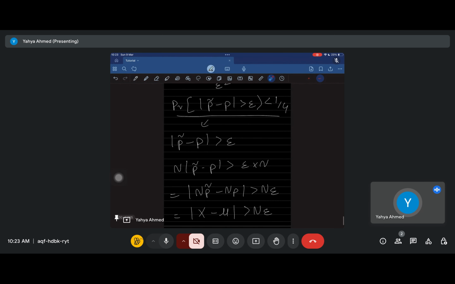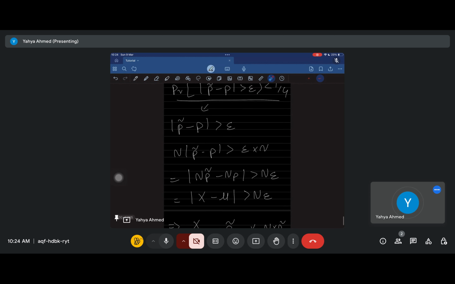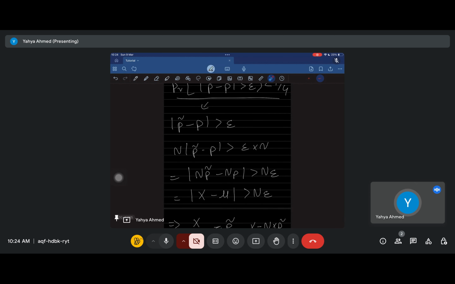The first thing we're going to do is look at what the event being claimed is. They said that the distance of p bar from p had to be greater than e, some threshold. We're just going to rewrite this event. It's the exact same event, so the probability stays the same, but we transform it into something closer to the Chebyshev inequality that we can use. We multiply both sides by n, so it's still the same equation, still true.